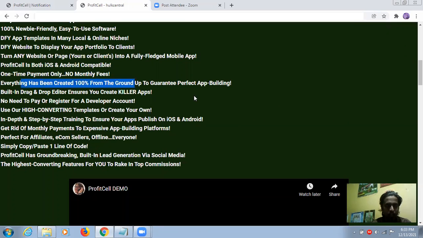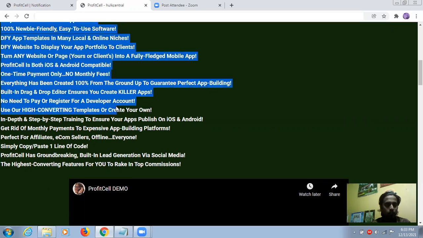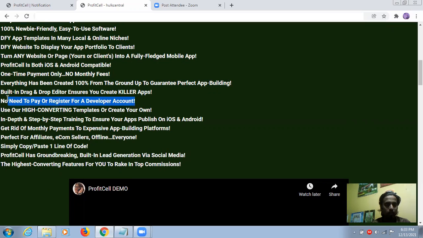Everything is created 100%. No need to pay or register for a developer account. That's the main thing, guys. Generally people have to go on Google to different developer websites and register. They may be paid or free, I don't know. It may be paid because you are developing something, but you don't have to do all these things because everything is done for you directly inside the dashboard. Use our high converting templates or create your own, so that your application looks really good.